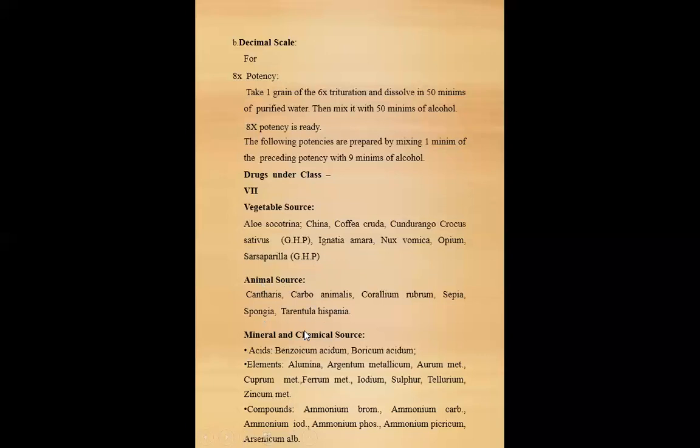Mineral and chemical sources: acidum benzoicum, acidum boricum. Elements: alumina, argentum metallicum, aurum metallicum, cuprum metallicum, platinum metallicum, iodine, sulphur, tellurium, zincum metallicum. Compounds: ammonium bromatum, ammonium carbonicum, ammonium iodatum, ammonium phosphoricum, ammonium picricum, arsenicum album.